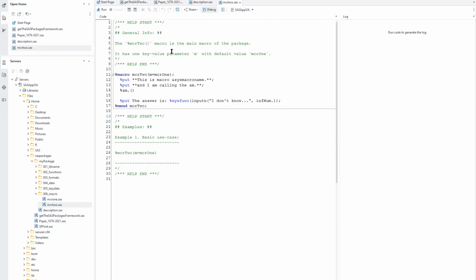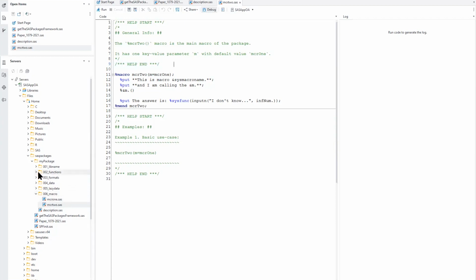It's good to put the help information in each file, and at least you have to put the tags help start, help end in each file, because otherwise, when the package is generated, there will be a warning in the log that the framework found a file with code which doesn't contain tags with the help information.